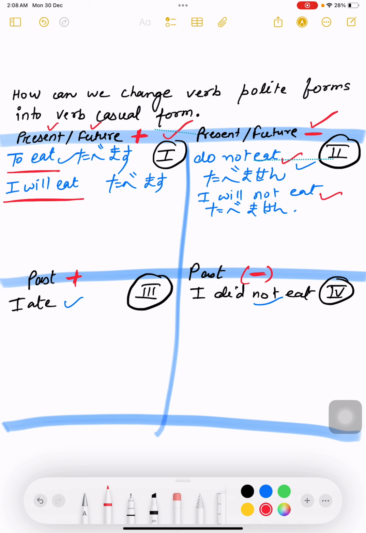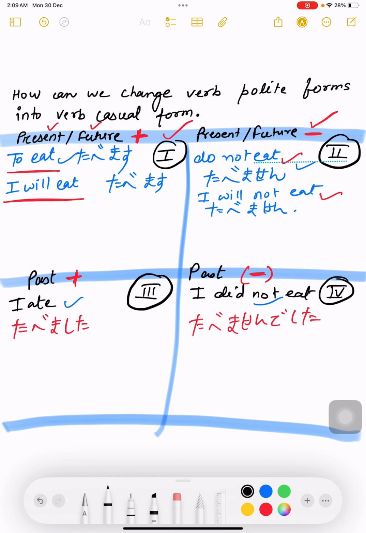If I say, can you change this verb tabemashita into casual form? You will first check in which quadrant tabemashita is coming, because the rule of past positive, the third quadrant, is different. If I ask how to convert tabemasen deshita into casual form, you will check in which quadrant it is falling, and according to that you will apply the rule.